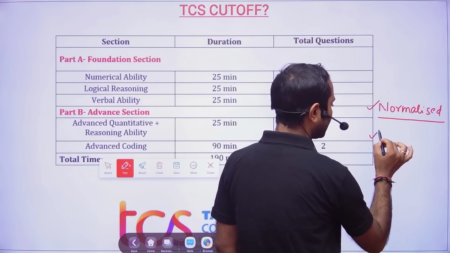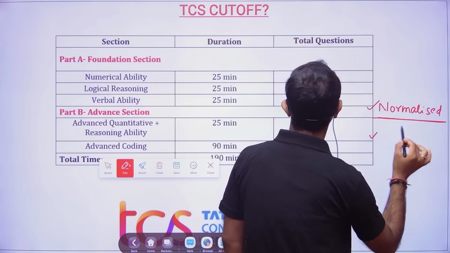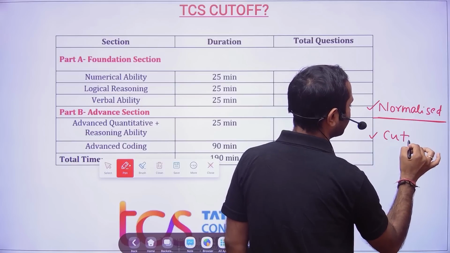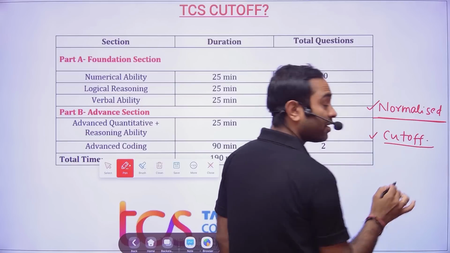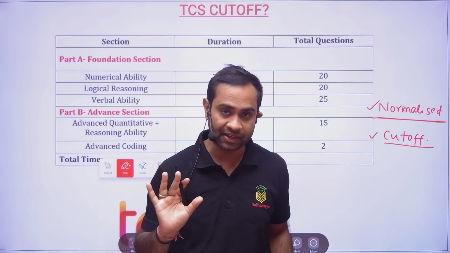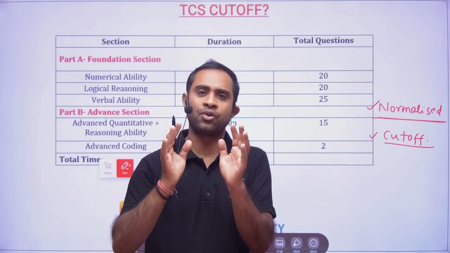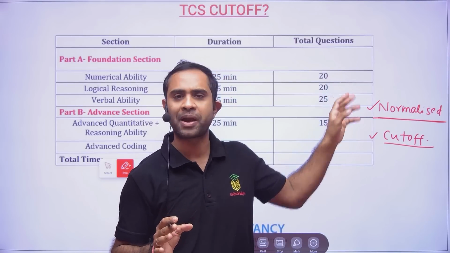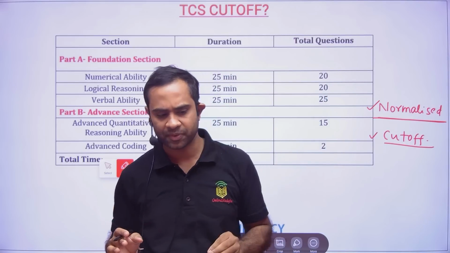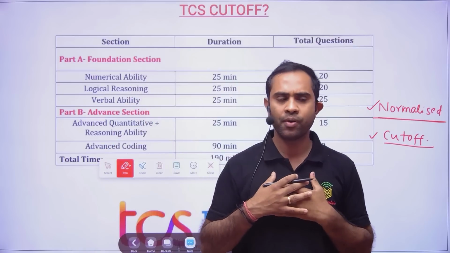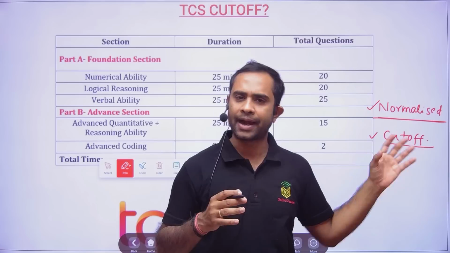And the second thing is, friends, this cutoff will not be decided by TCS. It's not declared by TCS. TCS will never come and say that the cutoff for this particular exam will be 50%, 40%, 60%. It's we who have the experience, and based on that we predict it.